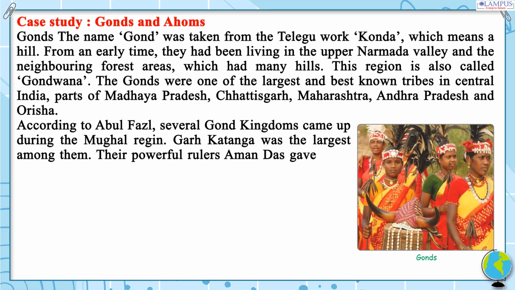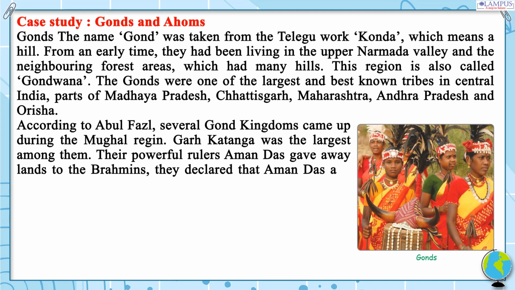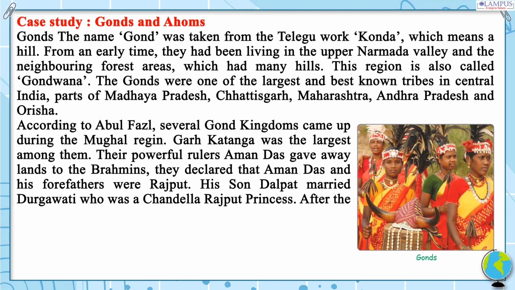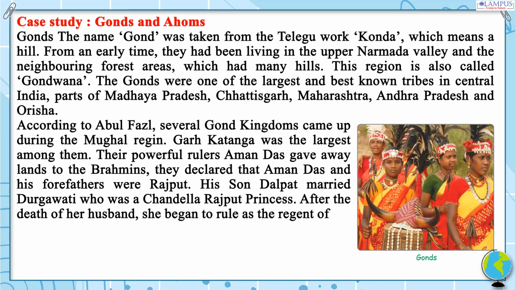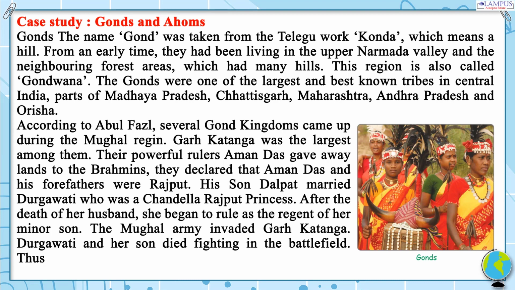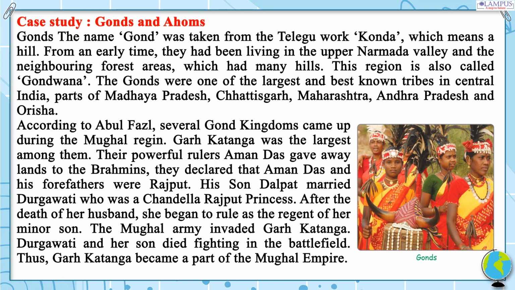Their powerful ruler Aman Das gave away lands to the Brahmins. They declared that Aman Das and his forefathers were Rajputs. His son Dalpat married Durgavati, who was a Chandela Rajput princess. After the death of her husband, she began to rule as the regent of her minor son. The Mughal army invaded Garha Katanga. Durgavati and her son died fighting in the battlefield. Thus, Garha Katanga became a part of the Mughal Empire.